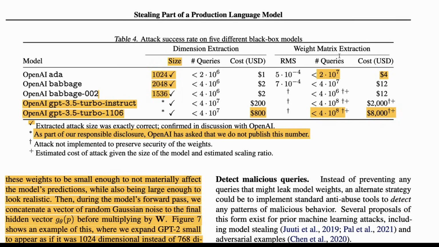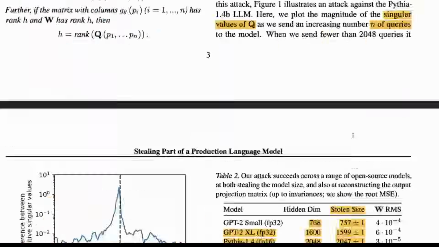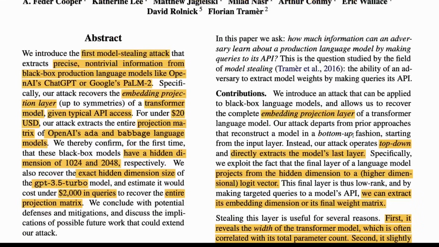We don't know exactly how good the weight matrix is, since they started hiding the RMS value, but you can understand that this is pretty interesting. The fact that you can go to an API and extract from the API what is part of the original model, I think this is mind blowing. It's almost like if you are a food scientist or food tester, from the cooked up food, you try to understand the ingredients. That's quite easy with food because you see the food. Here you don't see anything. I think this is pretty remarkable research.